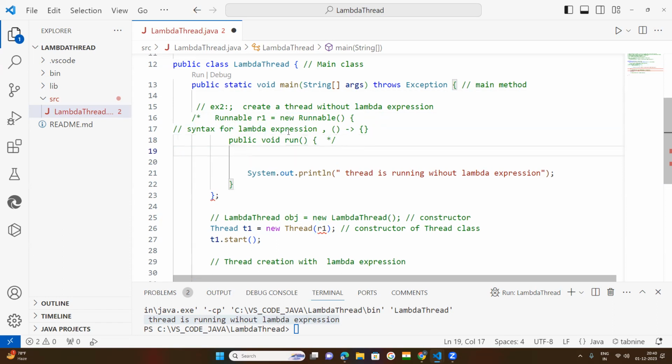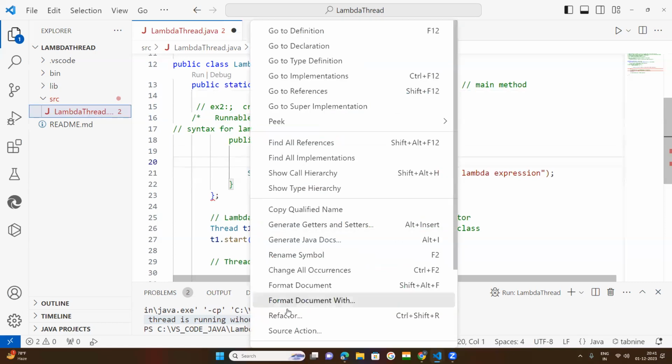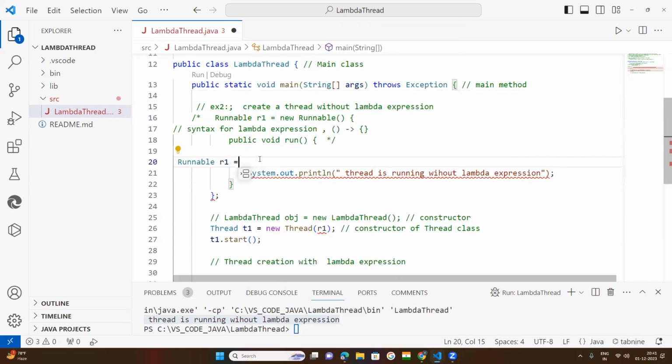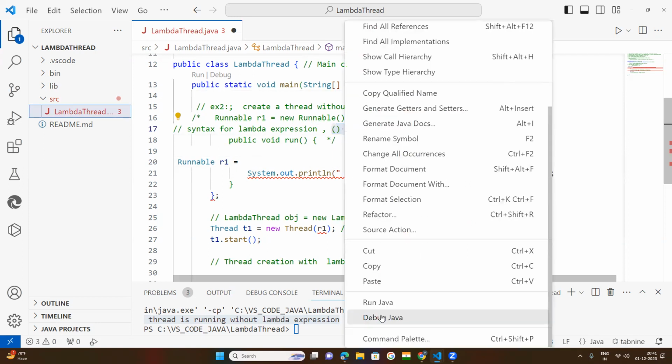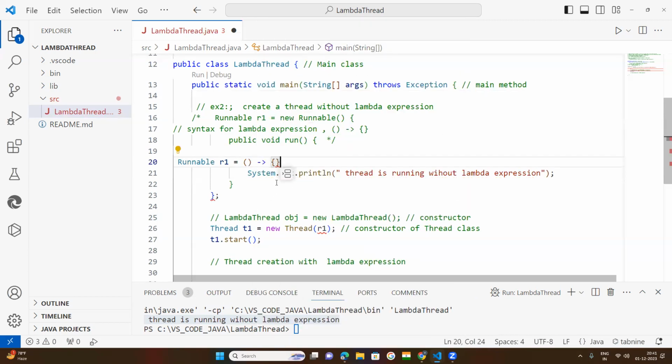Now here, copy this method and paste it here. Now under Runnable, open your syntax. Paste, and within this brace, you put this, as per this syntax.